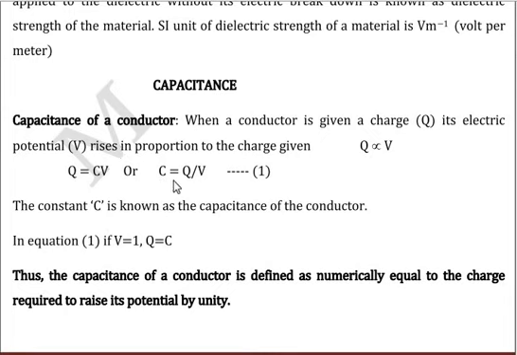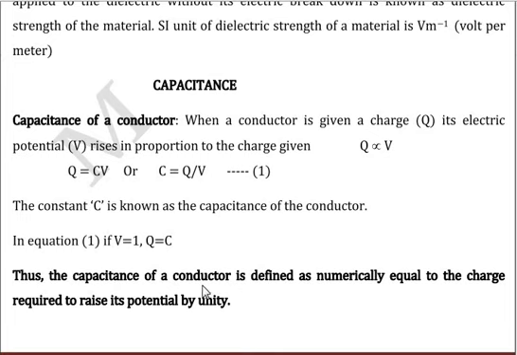See, when we wrote C is Q by V, the constant C is called the capacitance of the conductor. If V is equal to 1, then Q will be equal to C. You can observe here that as Q increases, C also increases. How to define the capacitance of a conductor?